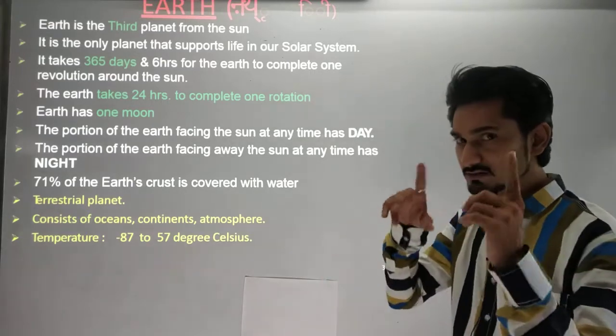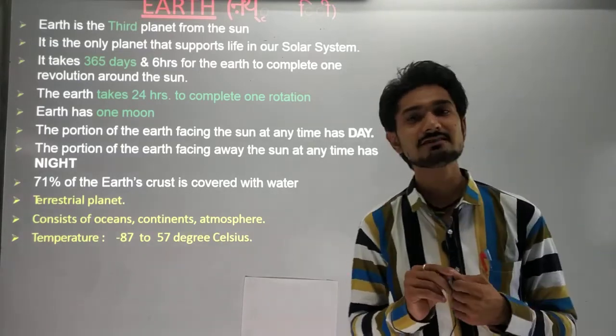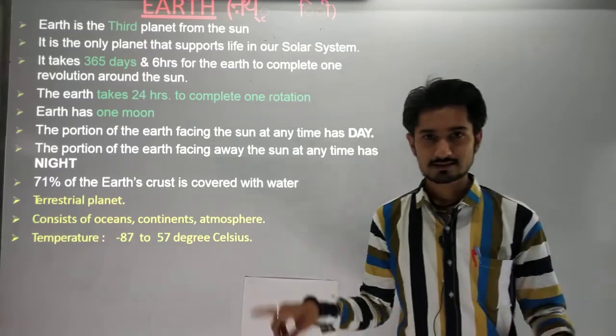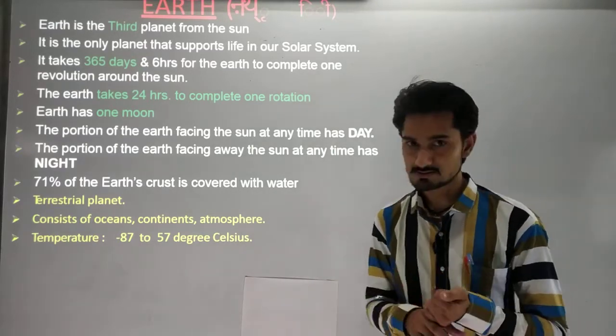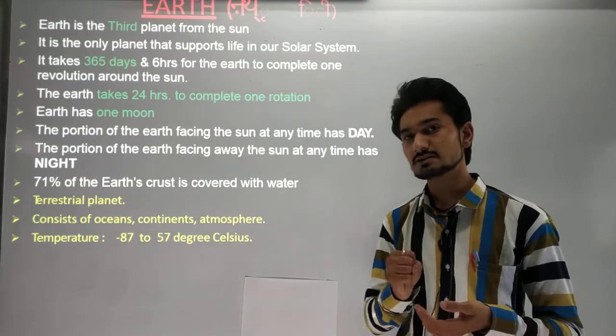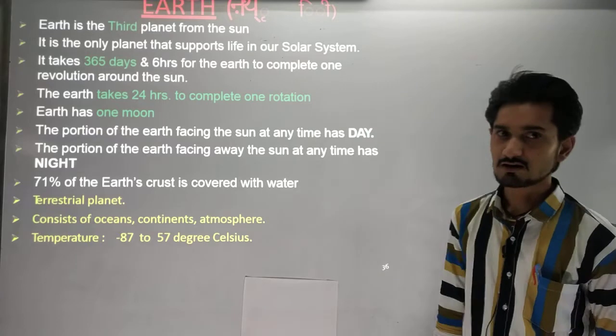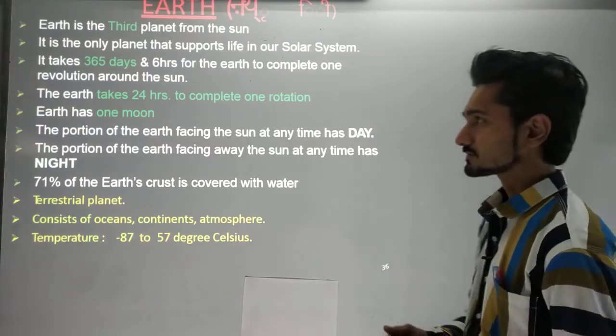And also the one thing that will be most important in our solar system is the ozone layer that is present on the outer side of the Earth's surface, and that protects against the ultraviolet rays coming from the sun, and this gives us very much protection from the ultraviolet radiations.